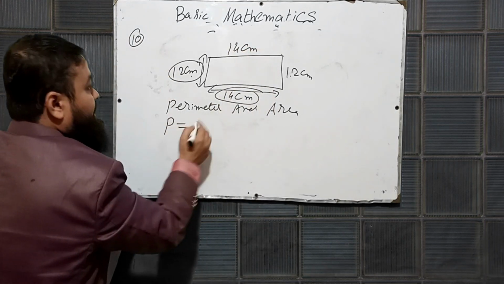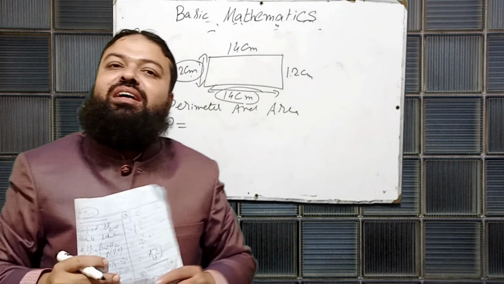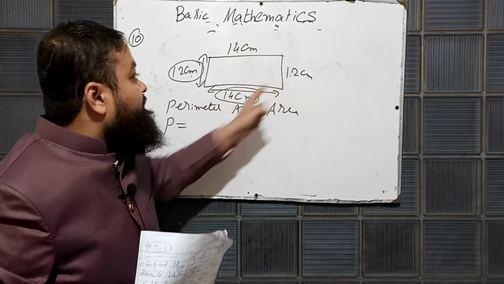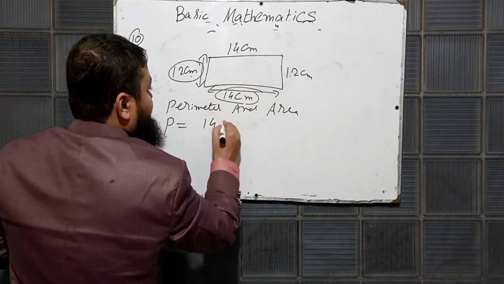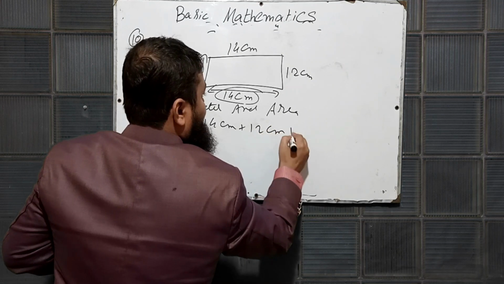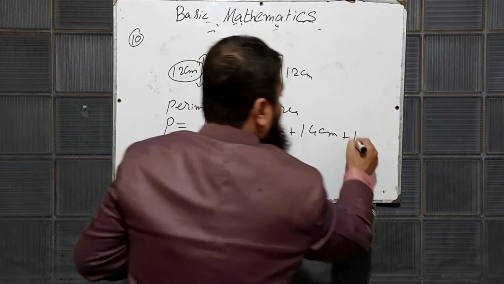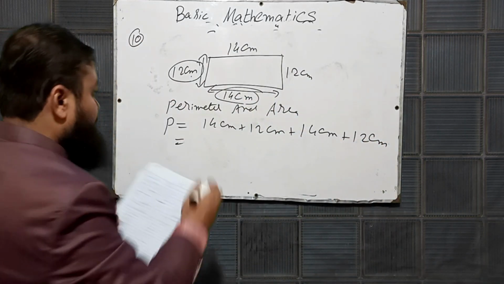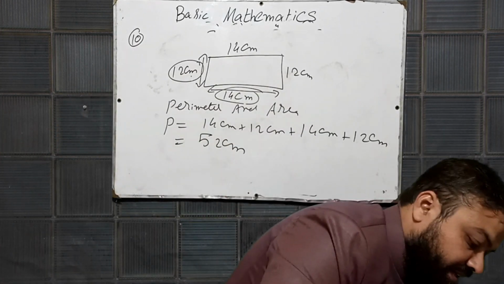If 2 sides are given, you will have to add all the 4 sides for perimeter. 14 centimeter plus 12 centimeter plus 14 centimeter plus 12 centimeter, and the answer of perimeter is 52 centimeter.